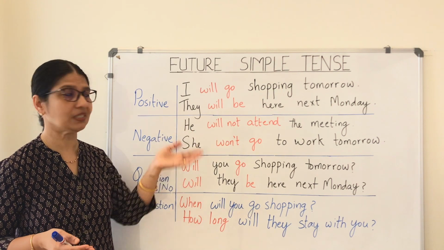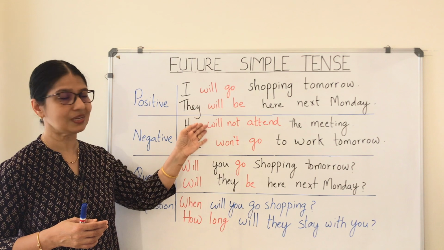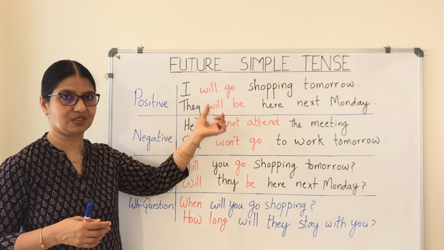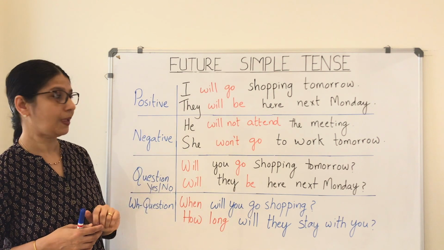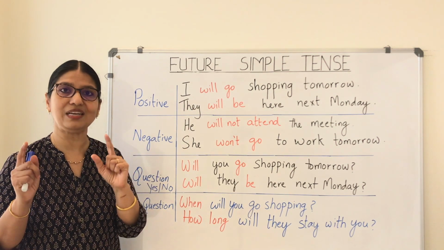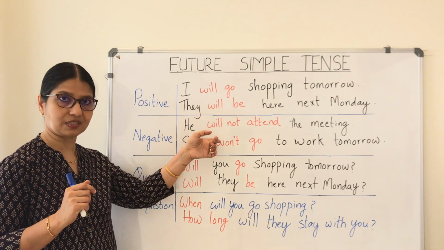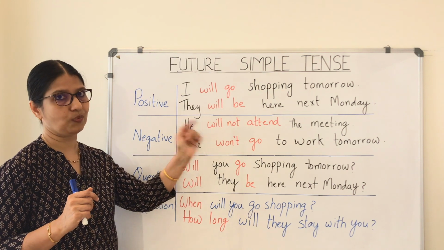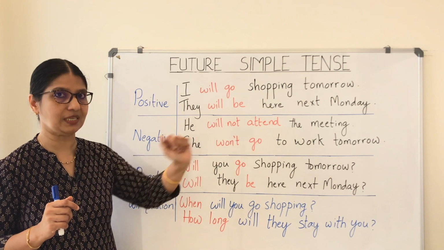So whether the subject is singular or plural, it's always will that you are going to use with the root form of the verb. Don't change the verb once you add will. In order to form the negative, you have to add the word not. And where do you add that? You add it after the modal auxiliary will. So you have, he will not attend the meeting.